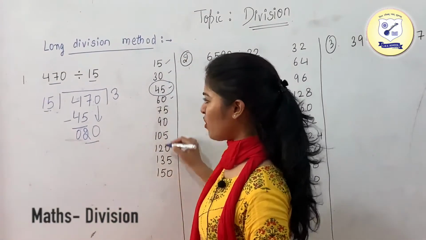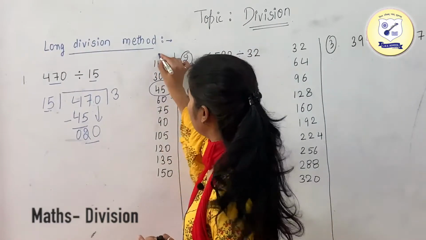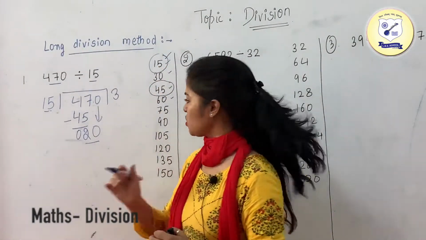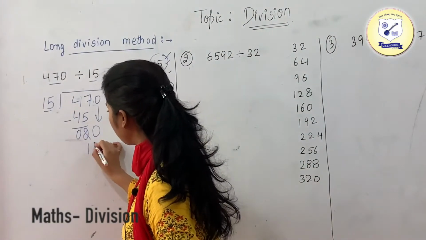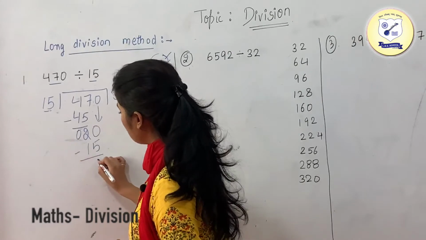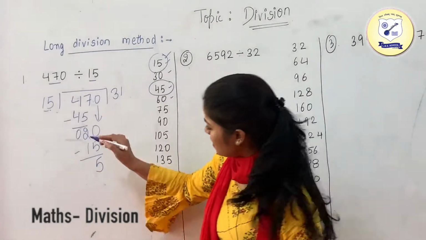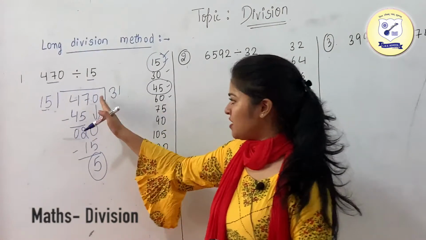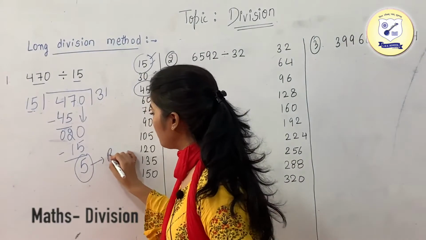So just go through the table of 15, and as we can see, the number which is less than 20 is 15, which is 1 time. So we are going to write 1 over here, and we'll subtract 15 from 20. So what we are going to get is 5. Now as you can see, this isn't 0, and since we are done with the numbers we were having, this is going to be your remainder.